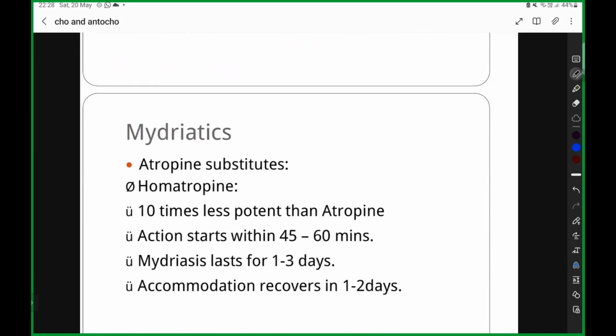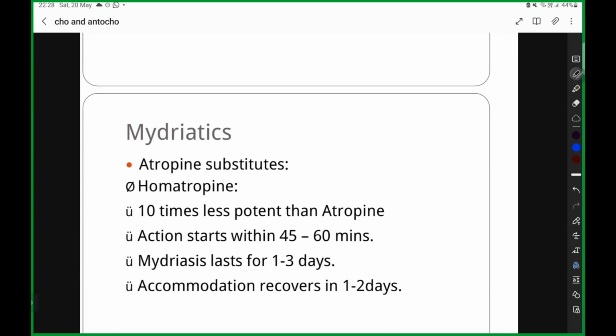Number 1, homatropine. Suppose a child comes to your clinic. The child, around 6 or 7 years old, is coming to get their eyes tested, and you find that there is a change in the power of the lens. So for that child you want to prescribe spectacles. Before prescribing spectacles with just a vision test, what are you going to do?